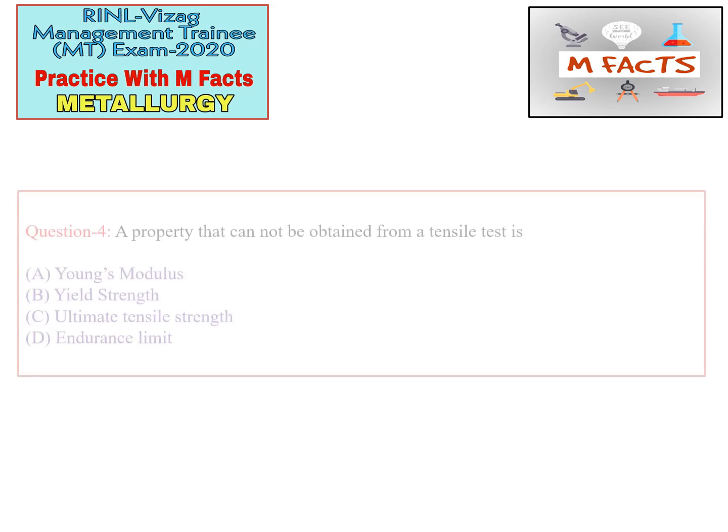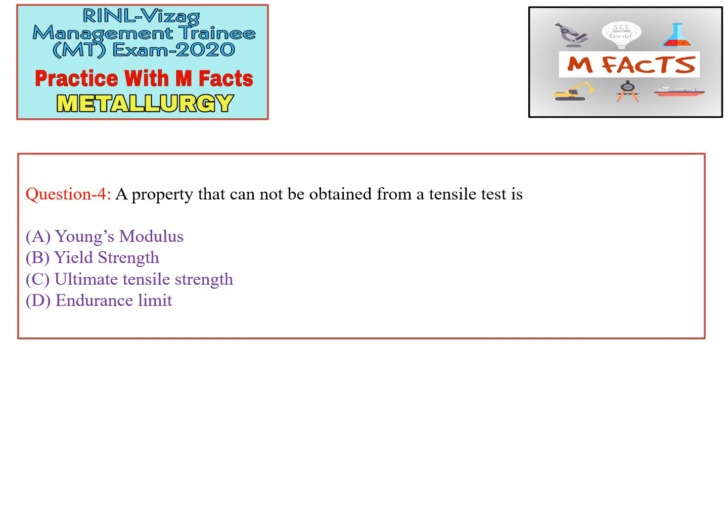The next question is: a property that cannot be obtained from a tensile test. When we do the tensile test, we get the engineering stress and engineering strain curve, and we get many things from the curve. They have given four options for this question: Young's modulus, yield strength, ultimate tensile strength, and endurance limit. Young's modulus can be obtained from the tensile test.